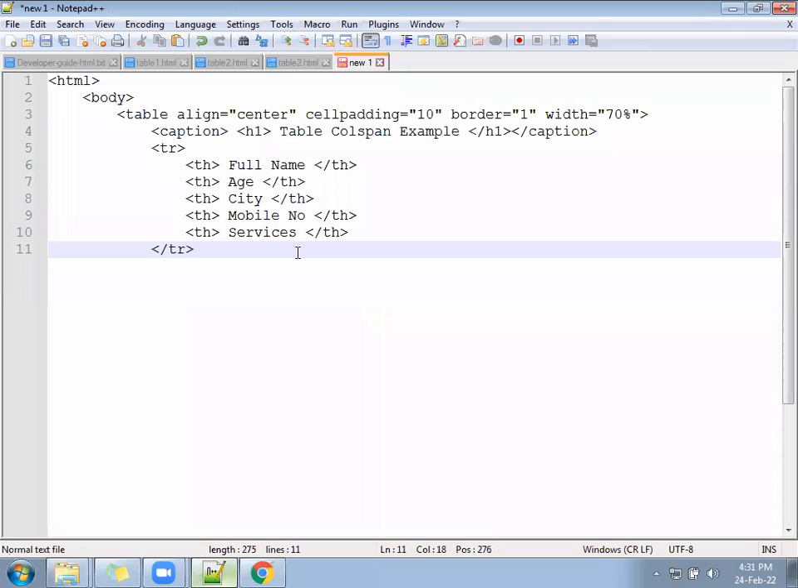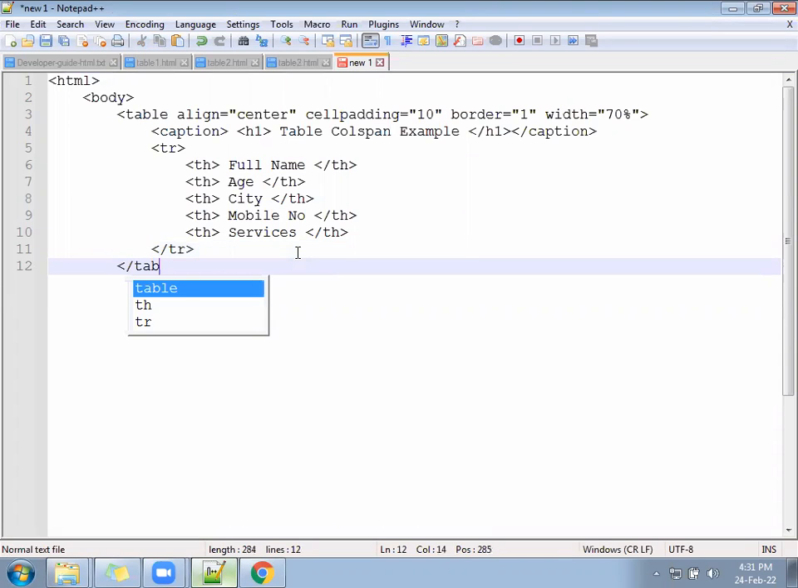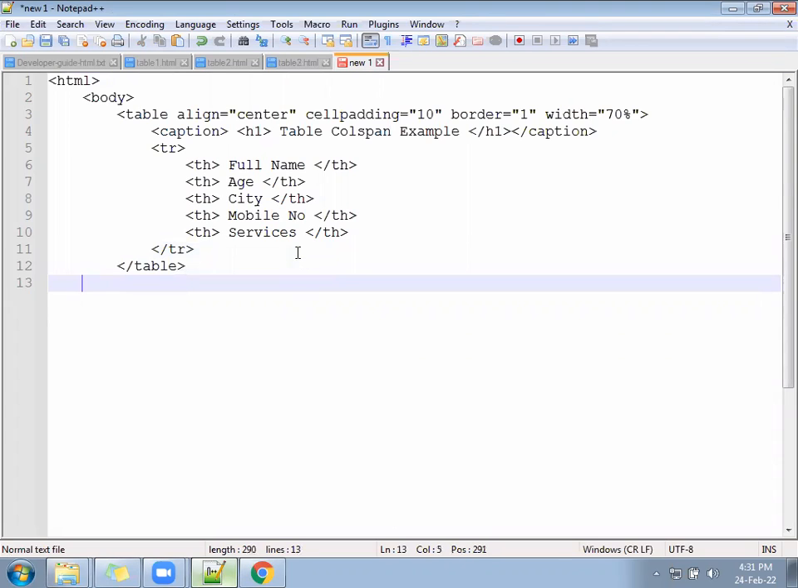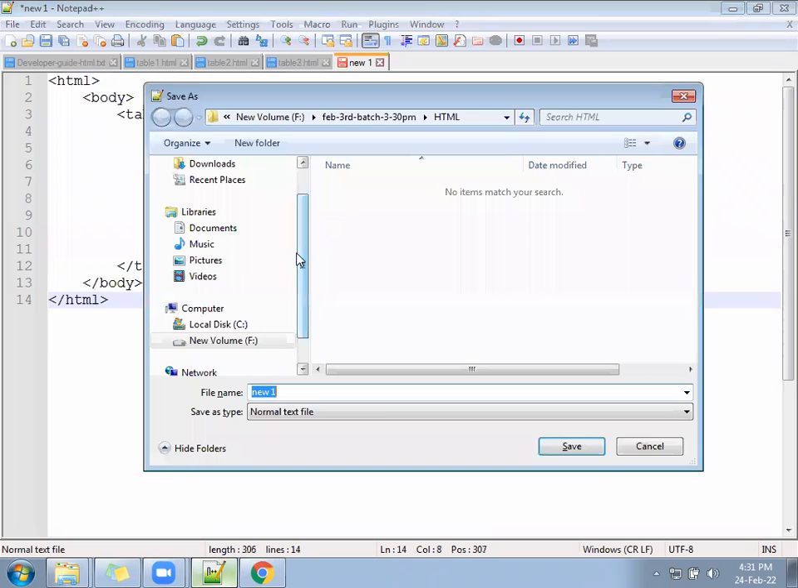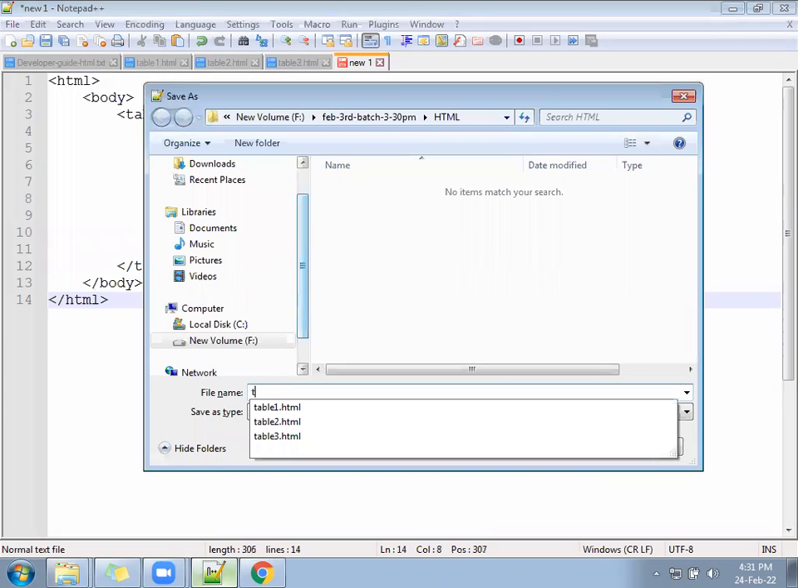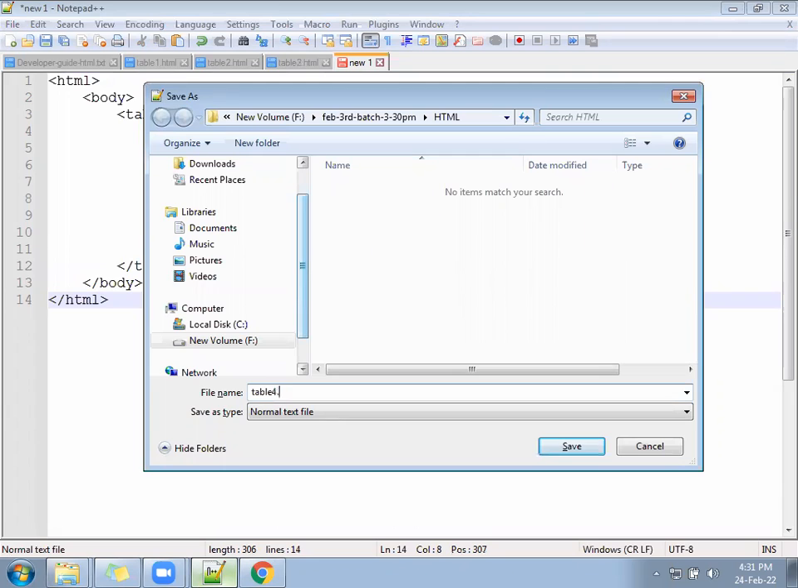table 4.html. Close the table till here, close body also, close HTML also. Right, call it table 4.html.